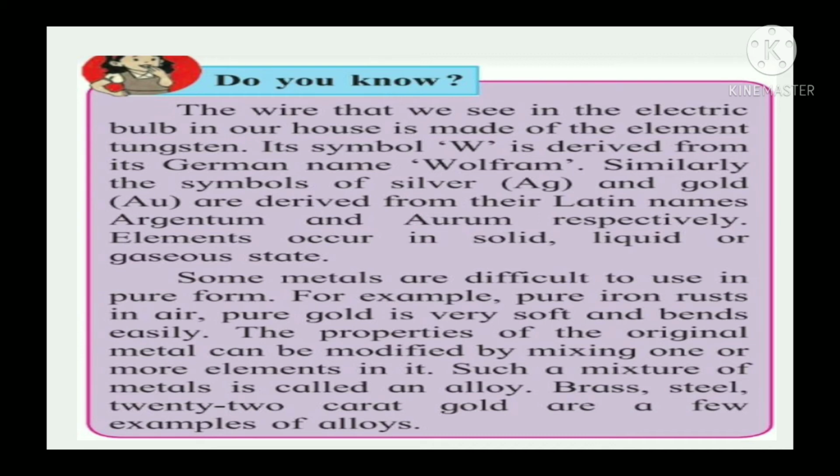So goldsmiths mix it with a certain proportion of copper or silver. Ornaments are made from 22 karat gold or gold with still smaller carat values. Such a mixture of metals is called an alloy. Brass, steel, 22 karat gold are a few examples of alloys.